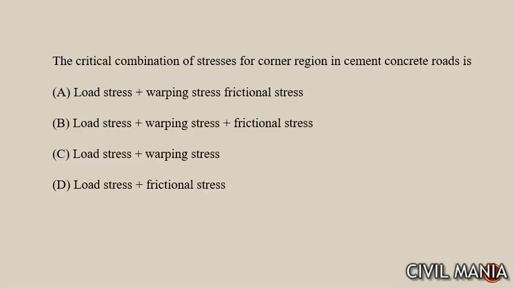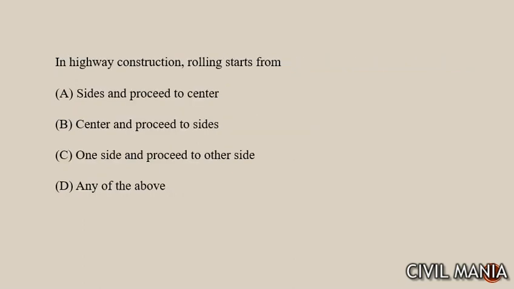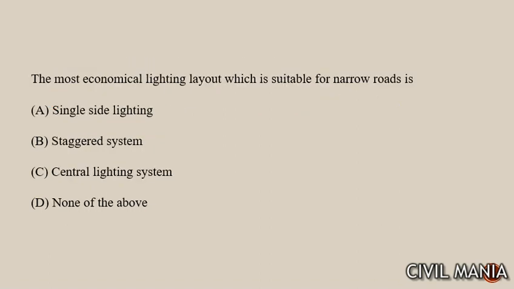इज, the critical combination of stress for corner regions in cement concrete road is, for corner regions it is load stress plus warping stresses. Next, in the highway construction rolling starts from both the sides and proceeds to the center। center में कैम्बर मैक्सिमम होते हैं, ठीक है। नेक्स्ट क्वेश्चन, the most economical lighting layout which is